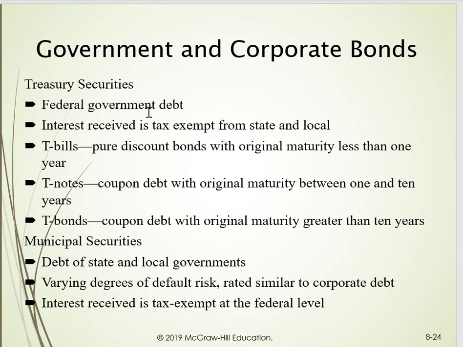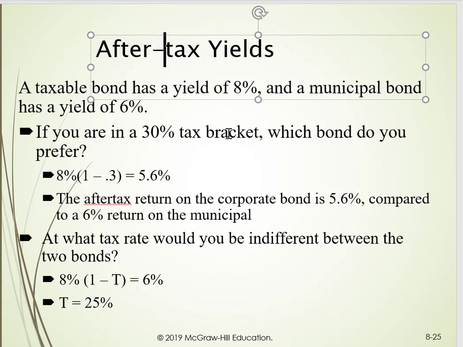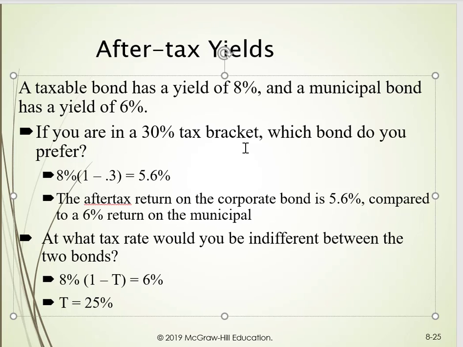Given this tax law quirk, if interest rates decrease by 1%, what's going to happen to the value of the bond? Well, when interest rates change, the required return on bonds changes. That means it's going to go down by 1%. We would expect the value of the bond to increase. How do we understand or choose between investments? Well, we want to talk about something called the after-tax yield. A taxable bond has a yield of 8%, and a municipal bond has a yield of 6%.